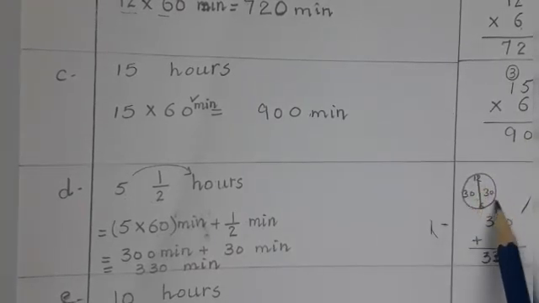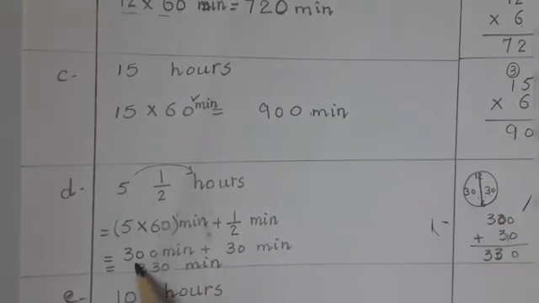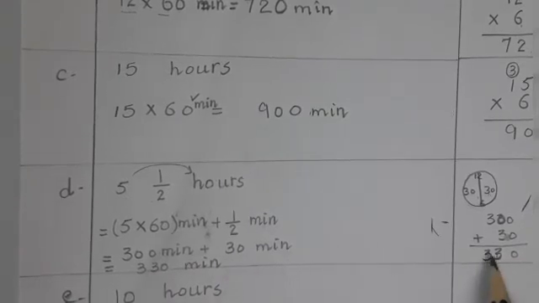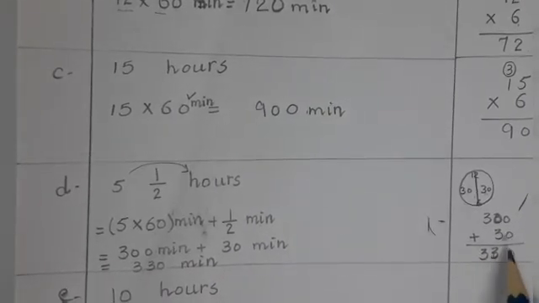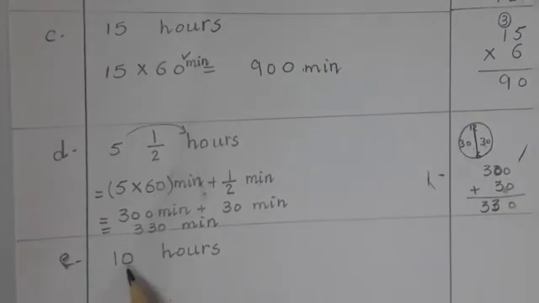This full clock is 1 and I divided it into two parts. So in one part there are 30 minutes. So now we will add it to 300: 0, 3 and 3. 330 minutes. Move to the next one.